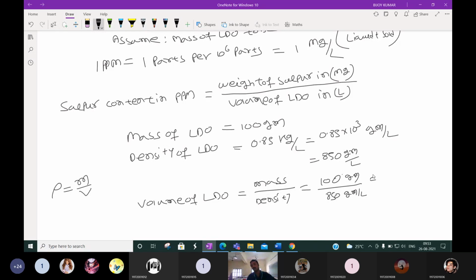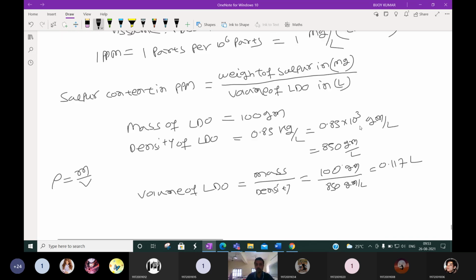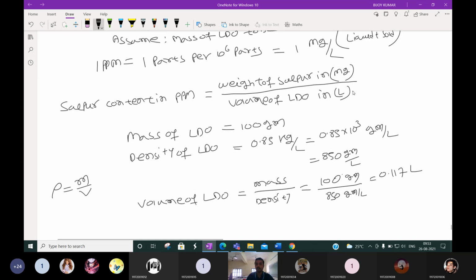Divide it, please: 100 by 850. It is coming 0.117 liter. So the volume of LDO is 0.117 liter. The mass of LDO we assumed 100 gram, the density is given, so the volume of LDO will be 0.117 liter. So we calculated the volume of LDO in liter. Then we have to calculate the weight of sulfur in milligram.